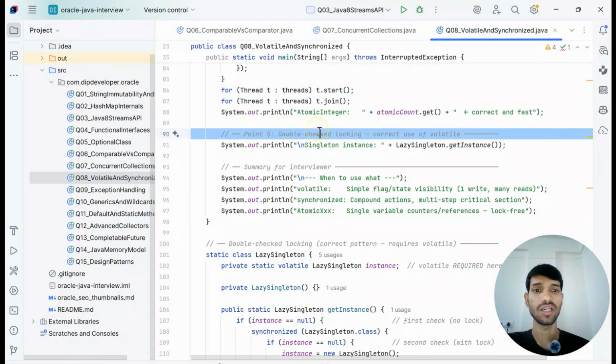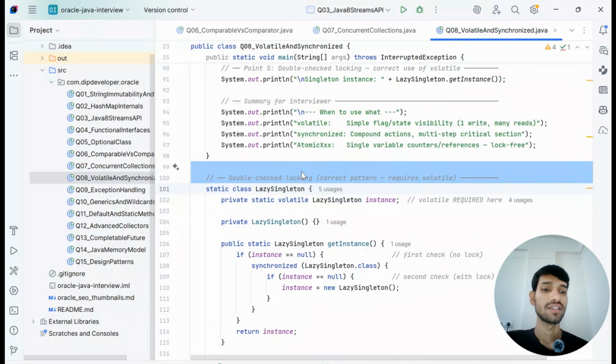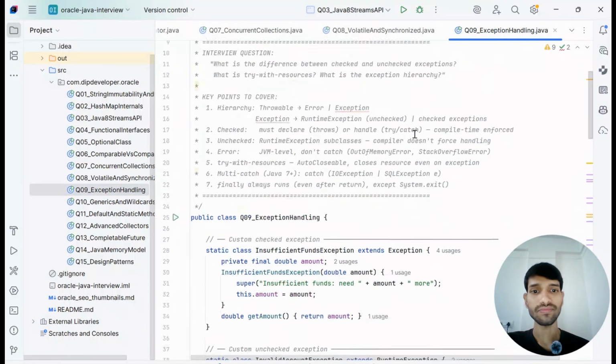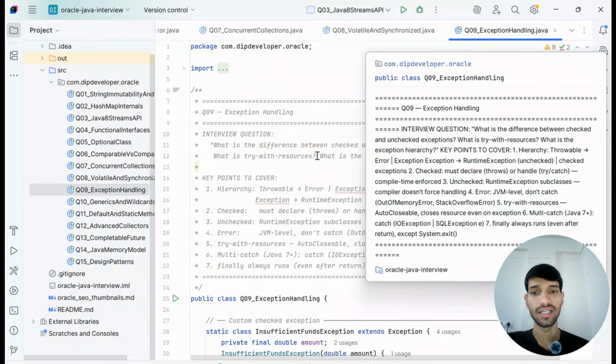Double-checked locking is one of the most common concepts, so they can ask you to use double-checked locking in your singleton class. Moving on to the next question, exception handling. What is the difference between checked and unchecked exceptions? Then what is try-with-resources, and what is the exception hierarchy?